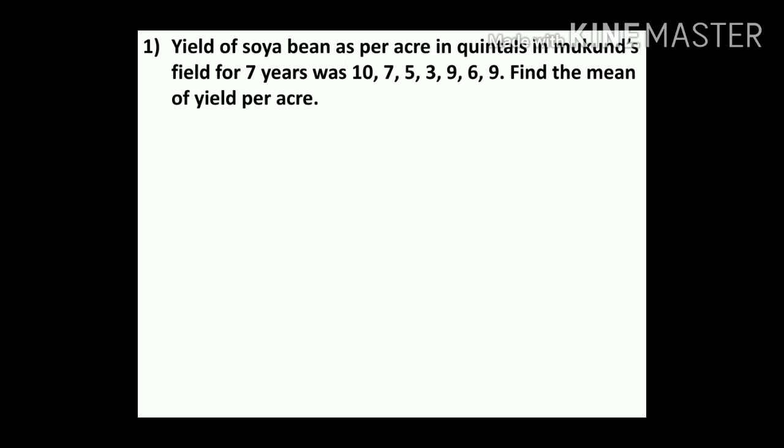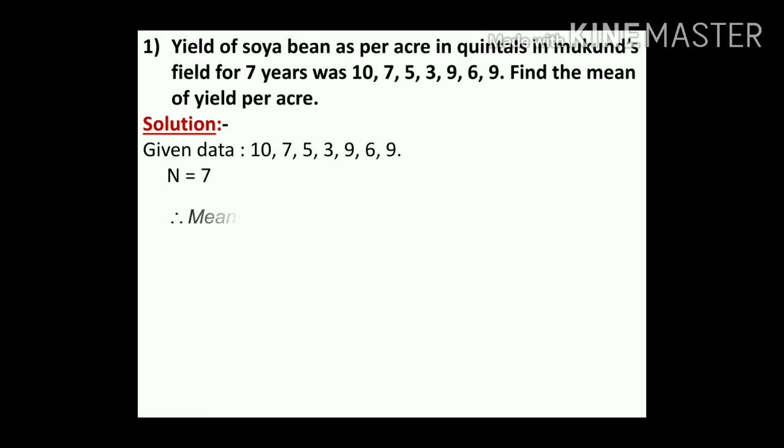So first of all, solution. Given data: 10, 7, 5, 3, 9, 6, 9. N equals 7, meaning the total numbers are how many? 7.